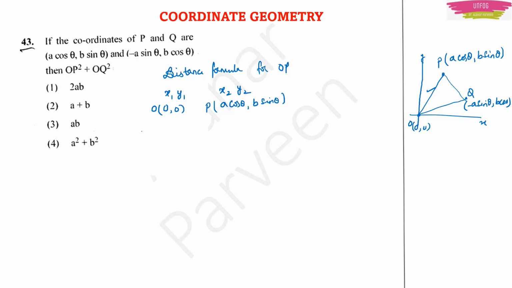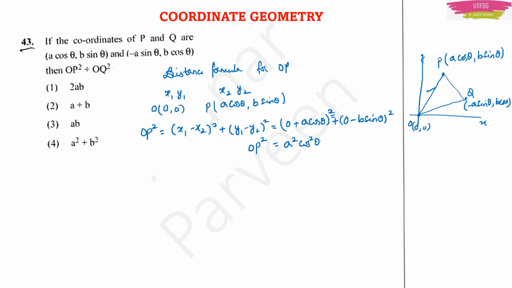Correct? Now you can easily apply the distance formula, which is OP square is equal to x1 minus x2 whole square plus y1 minus y2 whole square. Just substitute. x1 is 0, x2 is A cos theta. Don't forget about the signs, okay? If you forget about the signs, your answer will become wrong. And y1 is 0 and y2 is B sin theta whole square. So this will give you OP square on the left hand side. On the right hand side, this minus also will go along with the square. So you will have A square cos square theta plus, in the same manner, B square sin square theta. Let this be 1. Now you got OP square, right?